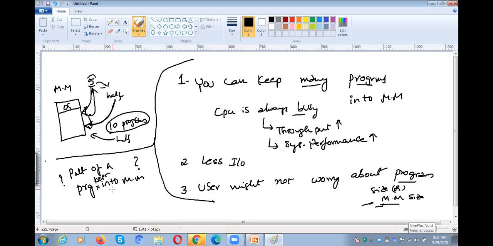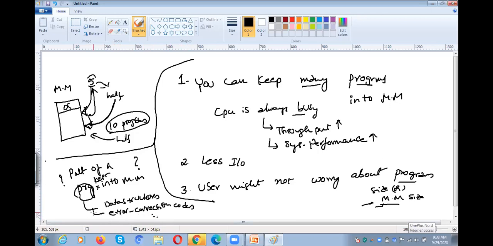Whenever you want to execute a program, you need to load the required parts of the program into the main memory. Those modules you are going to execute now need to be kept in the main memory. For example, in our entire program you might have some data structures and some error correction codes, and many other modules which are not usually used. So we need not keep all of these in the main memory at once, right?